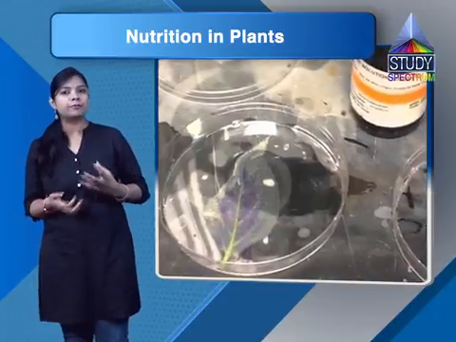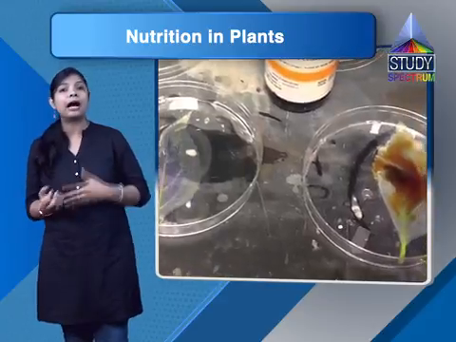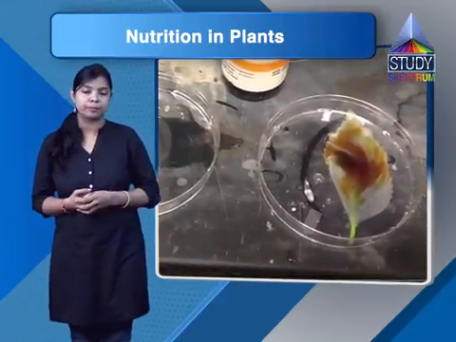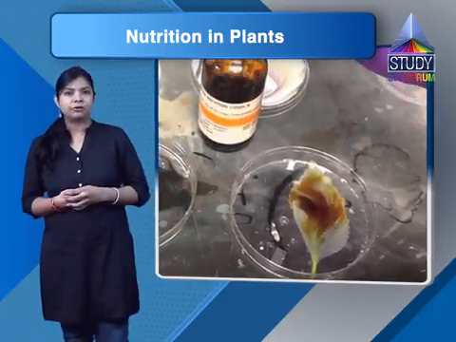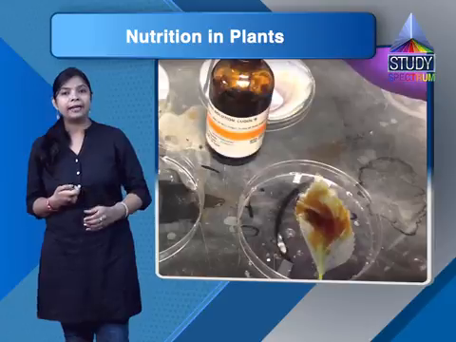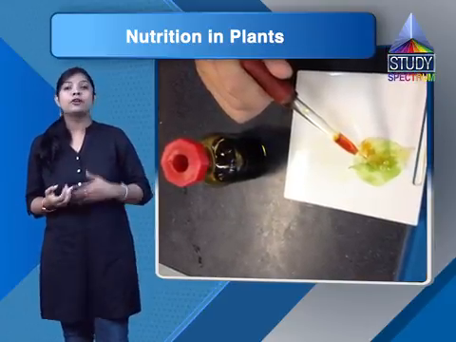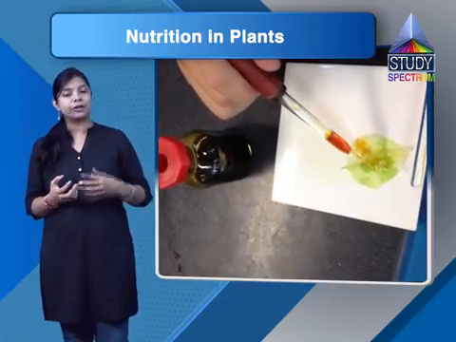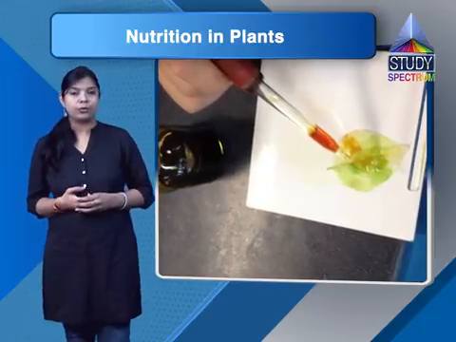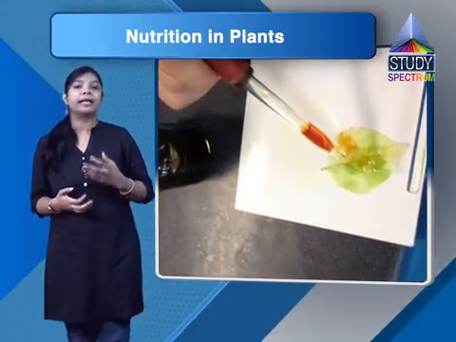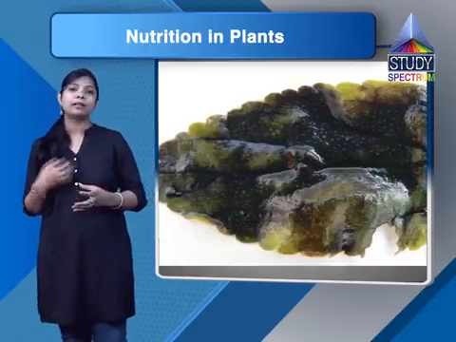Now take the leaves from both the potted plants. Now you have to do the iodine test on both the leaves. So just take some dilute iodine solution, like 5 to 10 drops, and add it on both the leaves. What you will observe is that the leaves which were in the dark for 2 or 3 days don't give the starch test, whereas the leaves which were in the sunlight give the starch test. It turned into a blue-black color.